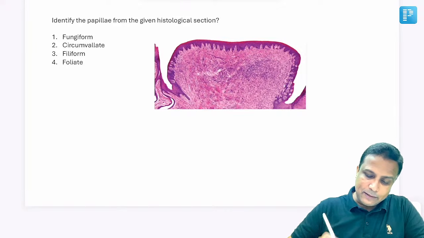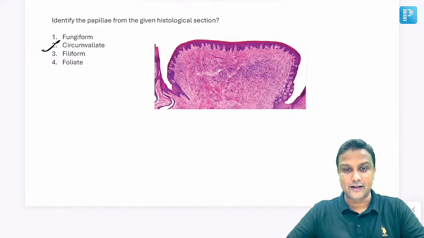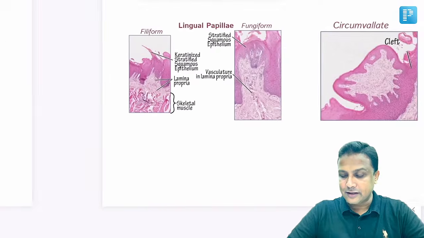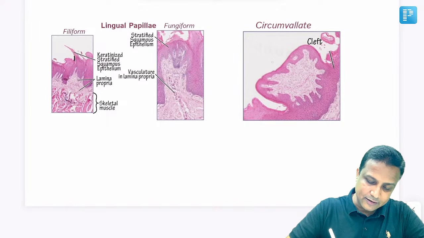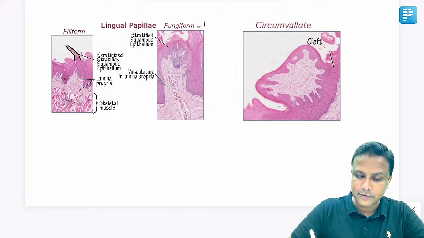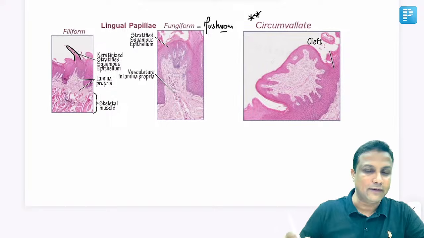Now, number one, this papillae here is actually the circumvallate papillae. Yes, of course, you're answering very correctly here. Thank you. Now, how to identify this circumvallate papillae? Remember, filiform papillae are slender, very thin papillae. Fungiform, from the name we understand they'll be mushroom shaped, sir. But nowadays in your exam, they're giving circumvallate papillae most of the time.